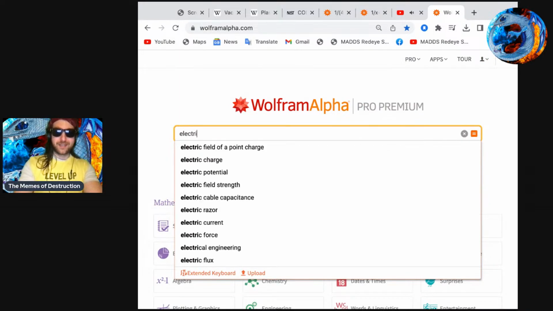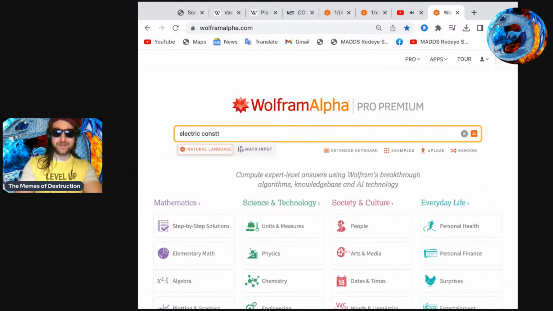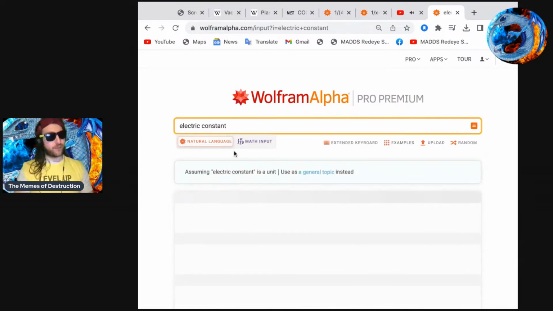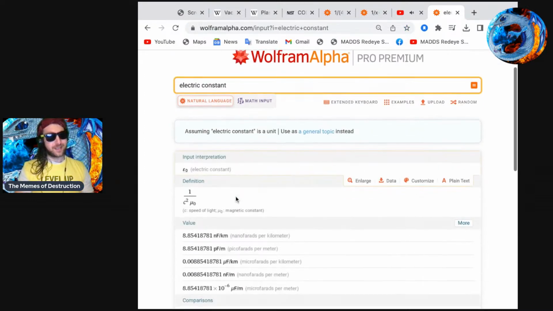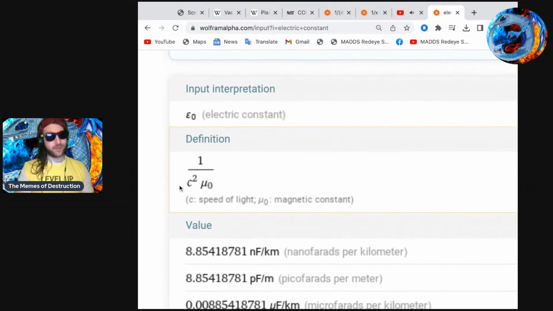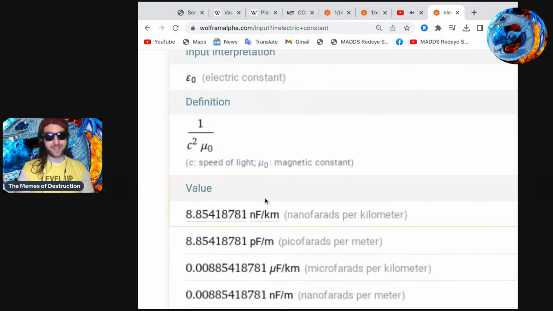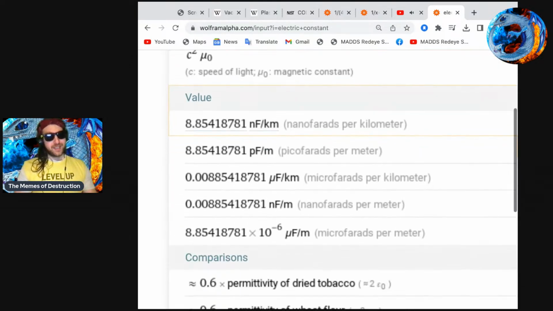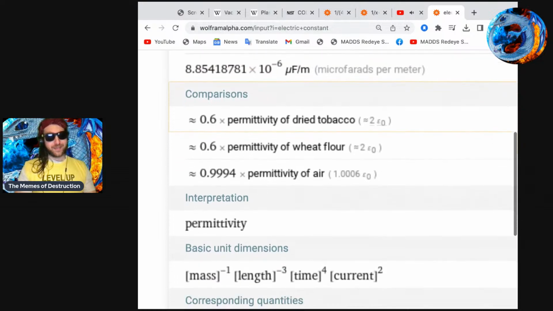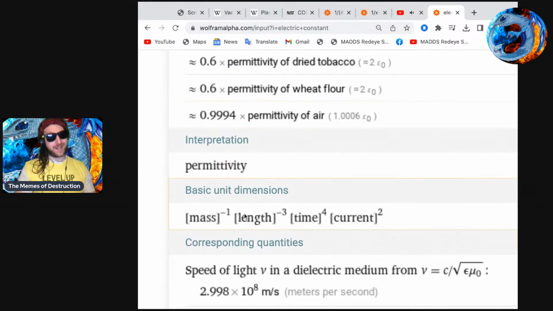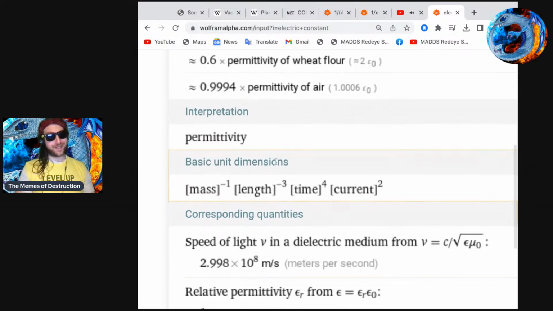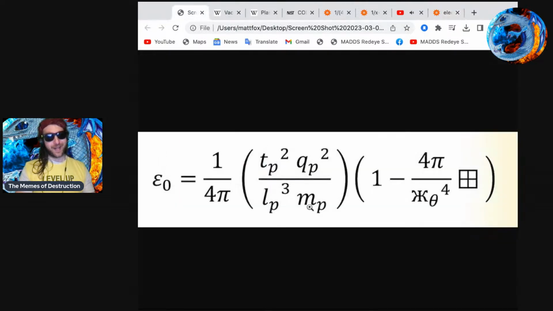Electric constant. Boop. All right, go Wolfram Alpha. All right. So it's normally 1 over the speed of light squared times the magnetic constant. We got all that stuff. All right. So we got mass -1, length -3. Oh, yeah, it's got one of those current things. All right. So as we know, we've got our things. Mass -1, length -3.